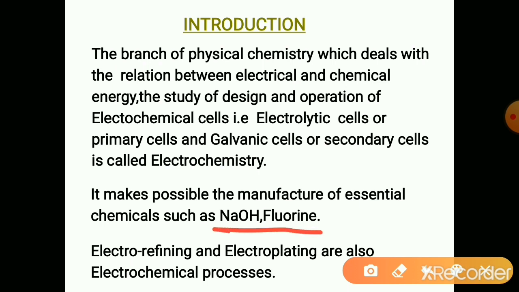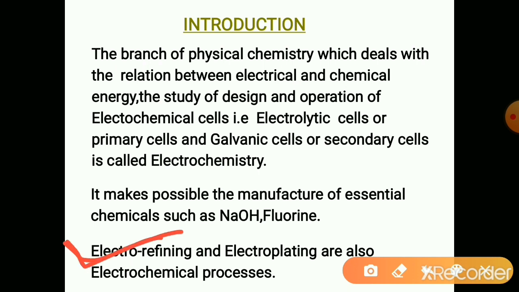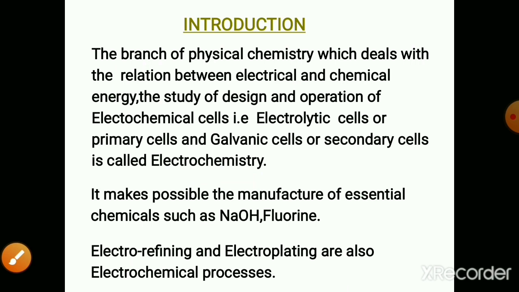Electro-refining is the refining of metals by using electrochemical processes. Electroplating is the coating of one metal with another, done electrochemically. To know these processes in detail, we need to study the electrochemistry chapter in detail.